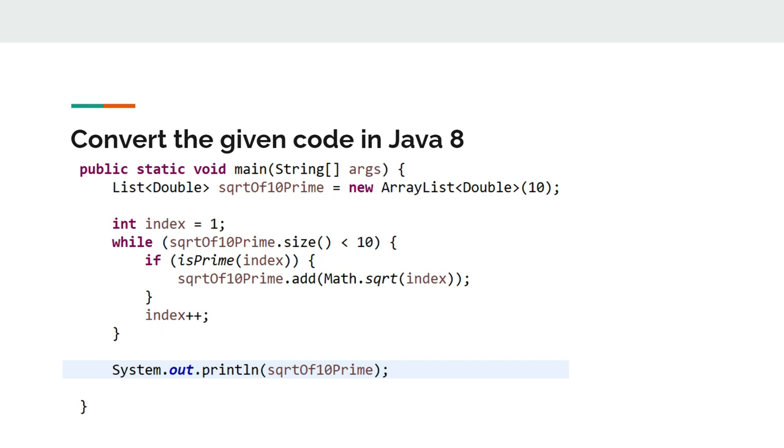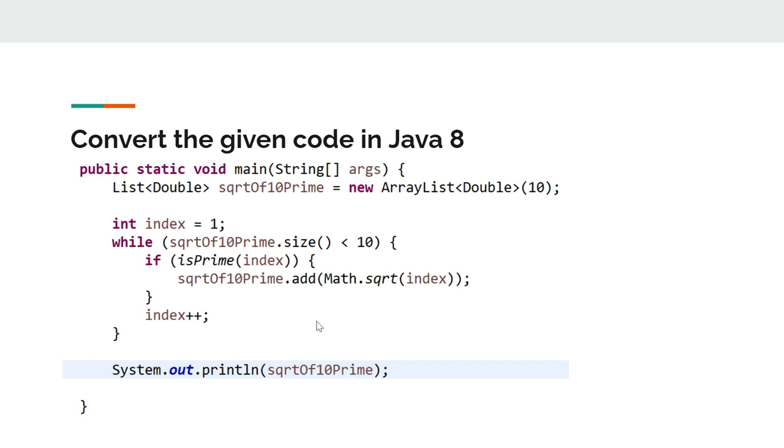They check whether that particular number is prime or not with the previous function which we just discussed. If that number is prime, they add the square root of that prime number, using the Math library, to that variable, squareRootOf10Prime, and at the end they print it.